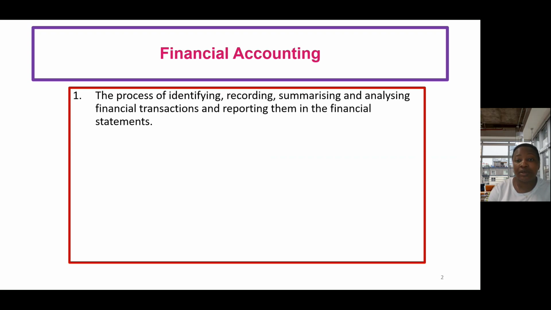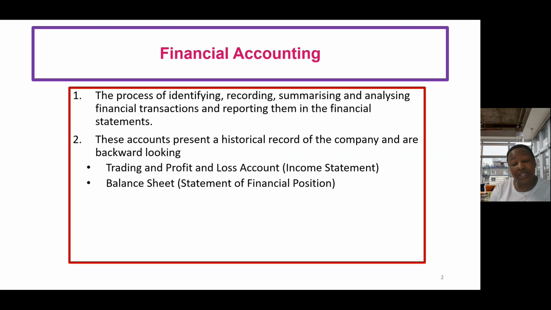the financial statements. In this channel, you see that we've discussed a lot of financial statements, the analysis of financial statements, like whether it's the income statement, the statement of financial position, or your cash flow statements and all of those. So reporting all of these unique transactions in your financial statements is your financial accounting.